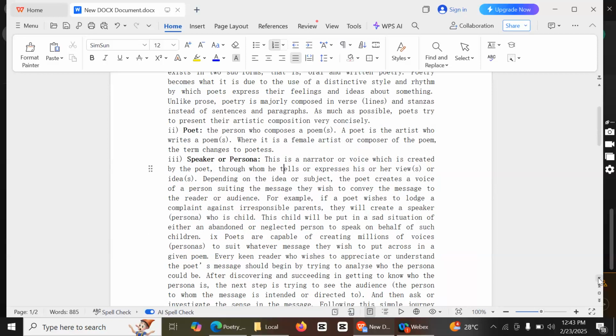So, dear student, who is the speaker? Speaker or persona. In poetry, we say the speaker or persona, the narrator, the voice which is created by the poet. Who is speaking in the poem? The speaker is someone who is speaking in the poem, the same as the persona. Who is being addressed? We have the persona, it means the speaker, and the addressed.